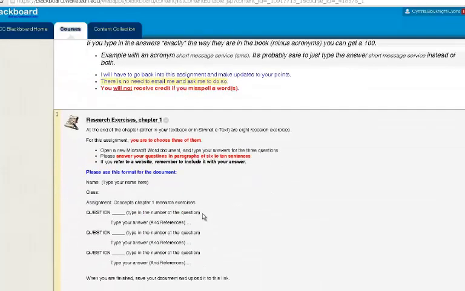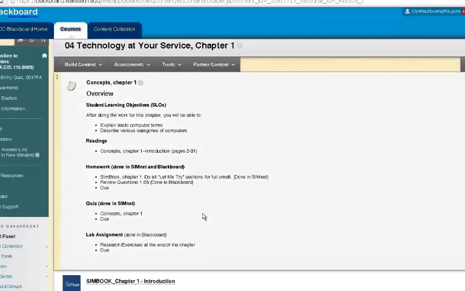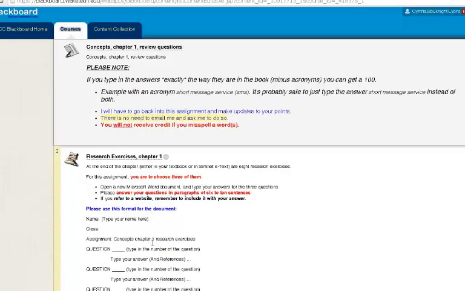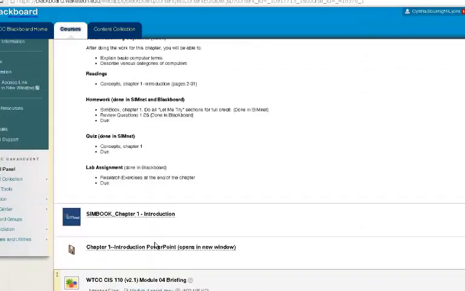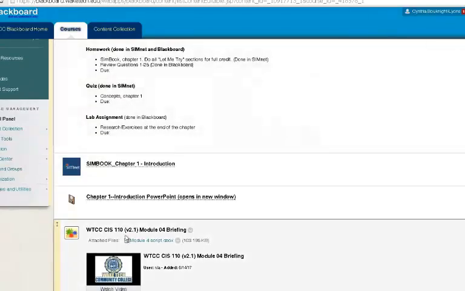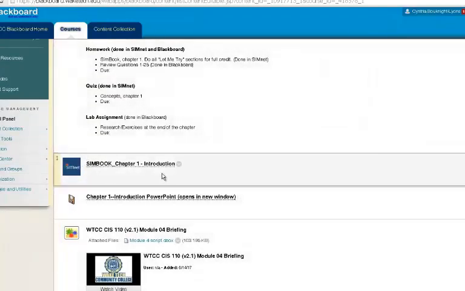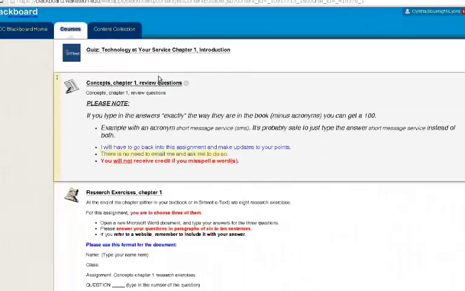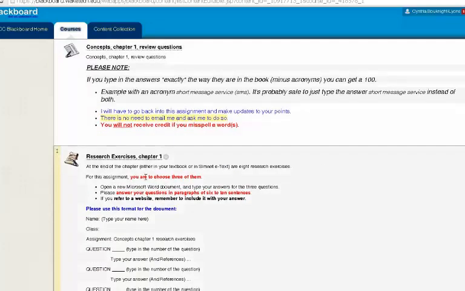So that's this week's assignments. I'm doing this video because it is a little bit different from what we've been doing with the Excel chapter. So just make sure that you are able to get these done once it opens. I would do the sim book on Wednesday. Knock your sim book out on Wednesday. After you finish your sim book, you should be able to do your review questions within 15 to 20 minutes. And go ahead and choose your research questions.